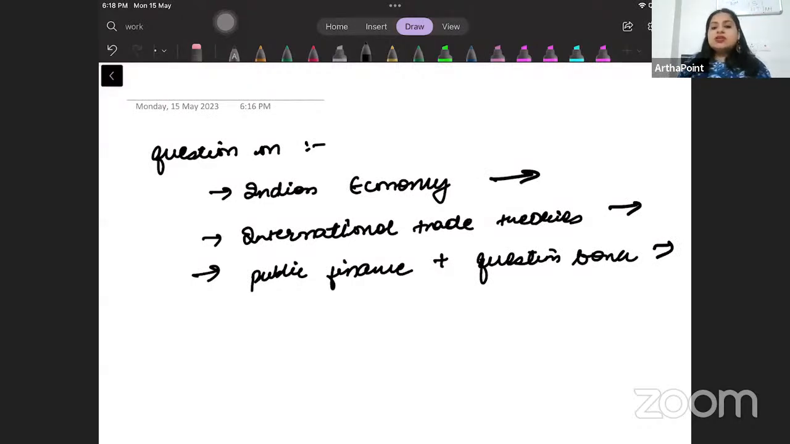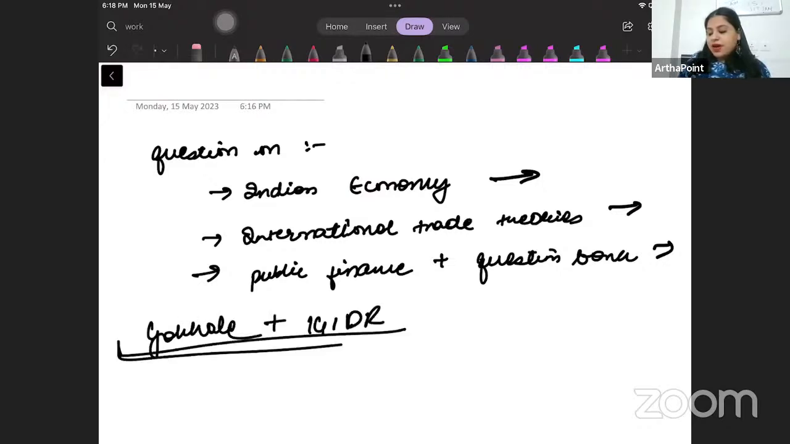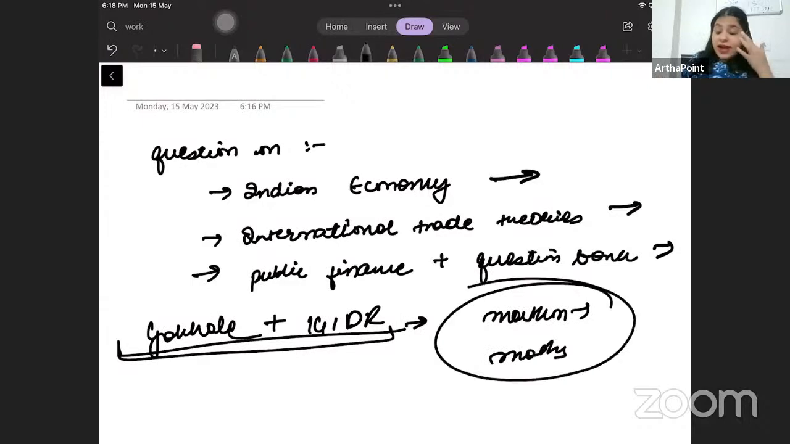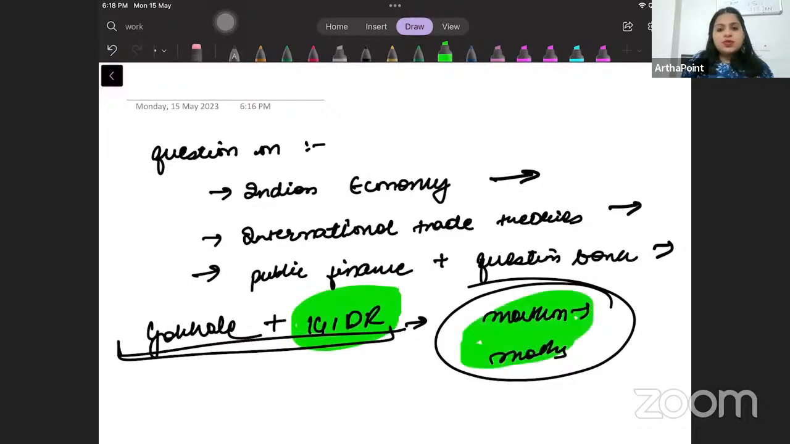CUET preparation is enough for Gokhale, yes, but for Gokhale plus IGIDR, we will have a separate marathon only on the math part. I will do that. Micro macro is enough, but maths part, especially IGIDR का, we need to revise a little more. So we will do that also.